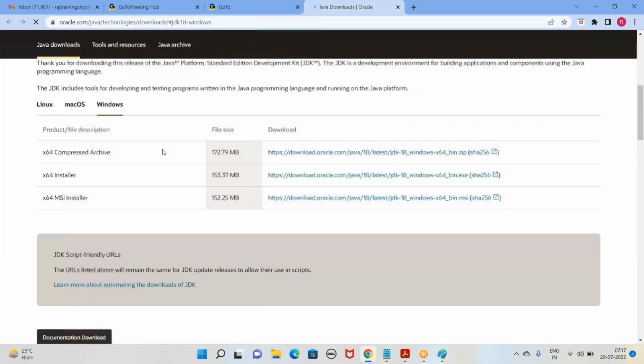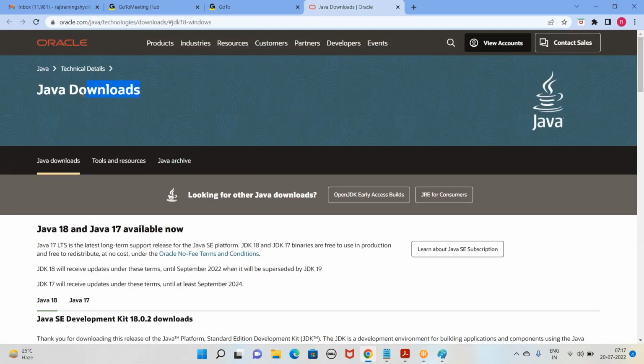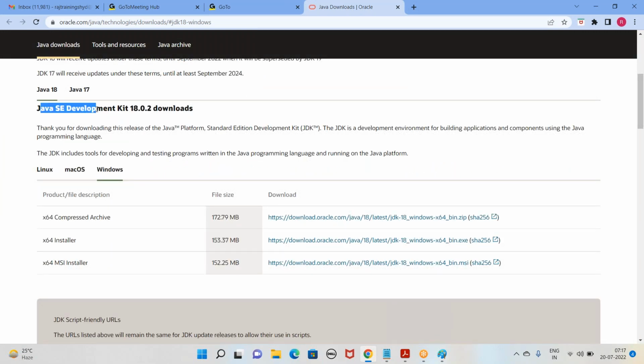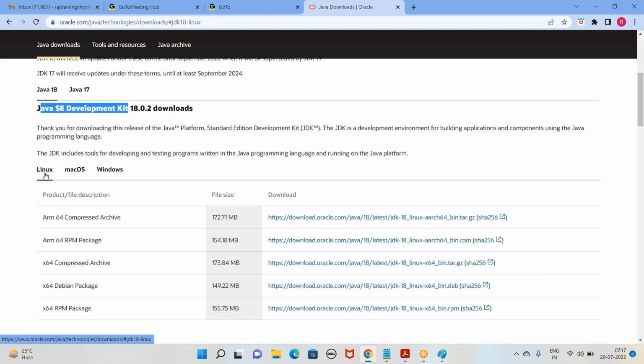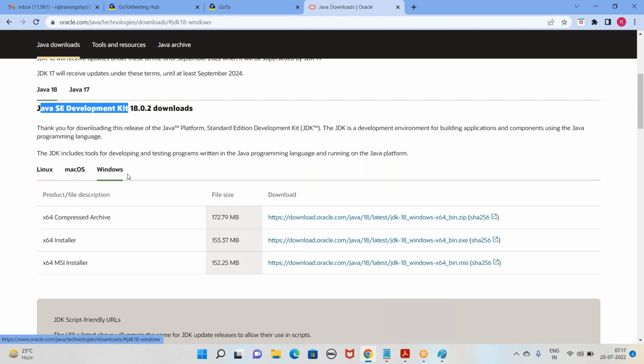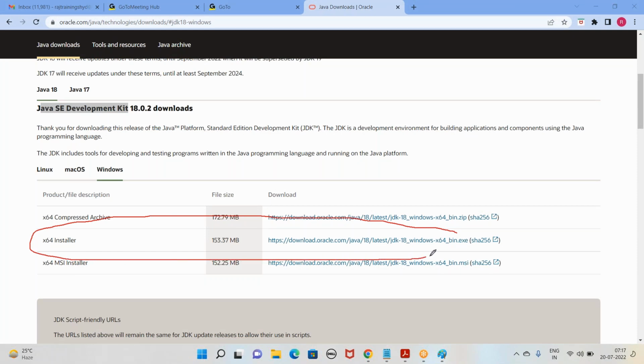Then here you can find Java downloads. If you scroll down, you can find Java Development Kit. We call JDK. JDK means Java Development Kit. And you can download this Java for Linux, you can go with Mac, you can go with Windows. Depends on your operating system, we can download. Since in my case I'm having Windows operating system, we need to go with this x64 installer.